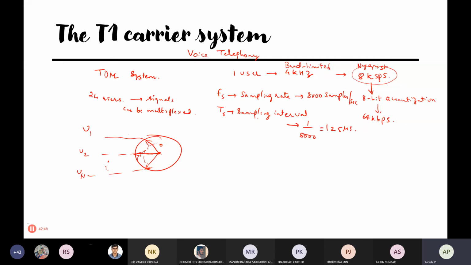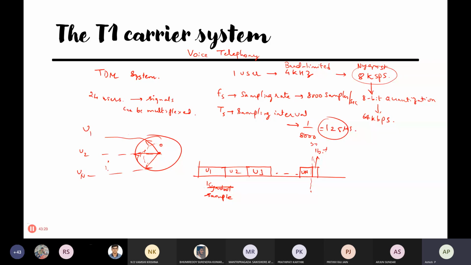I think that's the main thing about the T1 carrier. In the channel, we are giving only 125 microseconds for each user. Within each time slot, they can send only one sample. One sample of the first user you collect, then switch to the next one, the first sample of the second user, and so on. Then ideally they should start the next frame, but here they need 1 bit for synchronization.